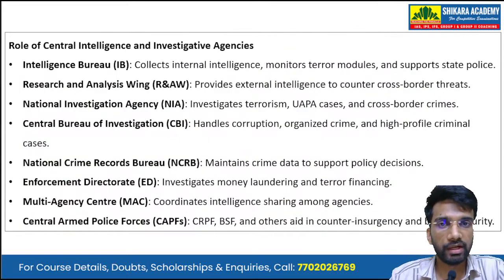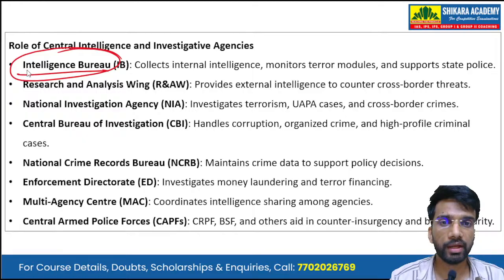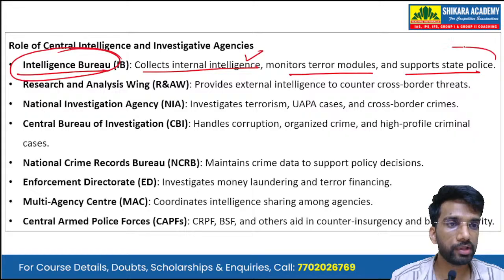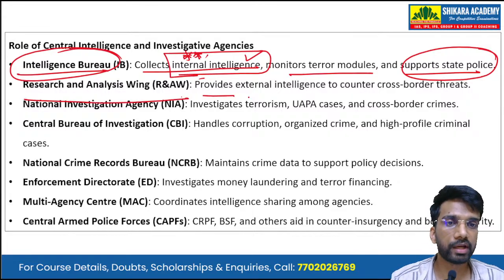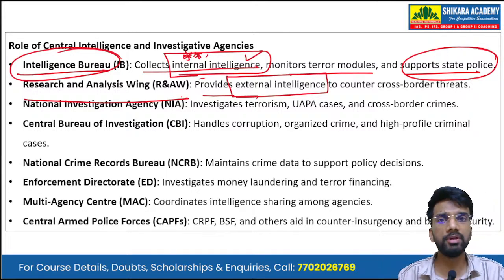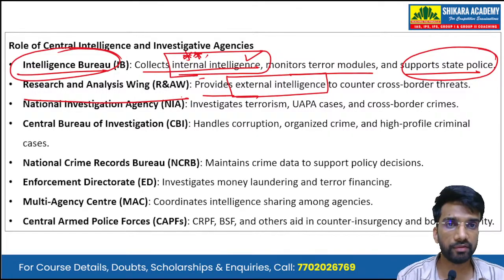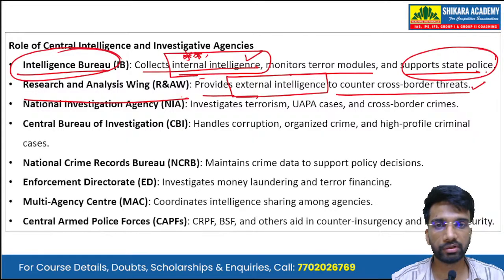Now, the role of central intelligence and the investigative agencies. Okay. So we have the Intelligence Bureau. It collects internal intelligence, monitors terror modules, and supports the state police. Please note that this is an internal intelligence wing. Okay. Then there is the Research and Analysis Wing, RAW, which provides external intelligence. So RAW provides the external intelligence, and the IB, that is Intelligence Bureau, provides the internal intelligence. Okay. So RAW has to counter the cross-border threats.